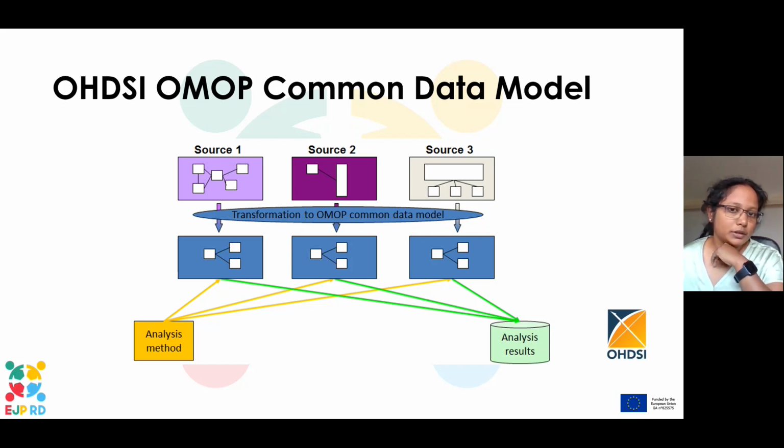They have a common data model that they ask all different data sources to convert their data to, and then analysis can be performed on all of these data sources. This is growing in popularity right now because they have a lot of tools that make conversion very easy, and they have mostly observational data, but they also have EHR data, clinical data linked to it.